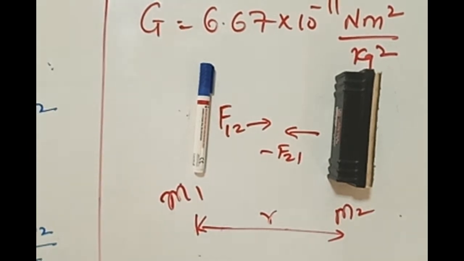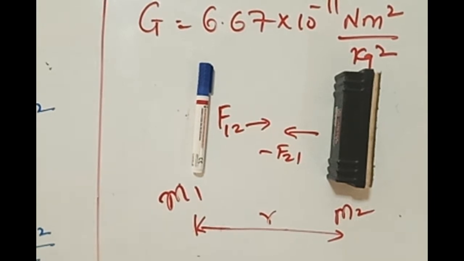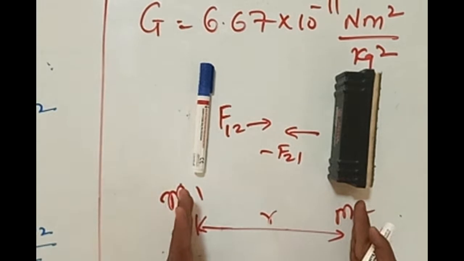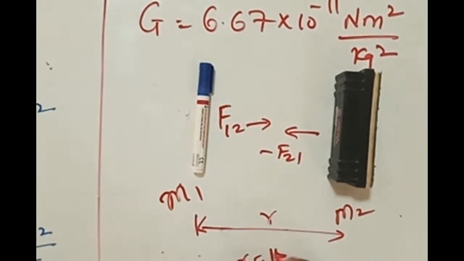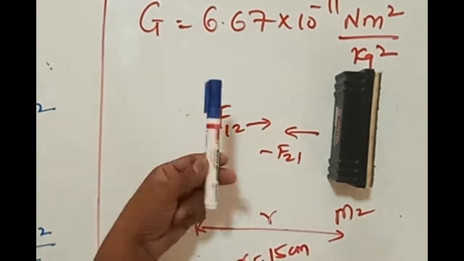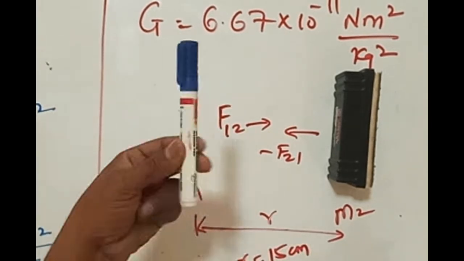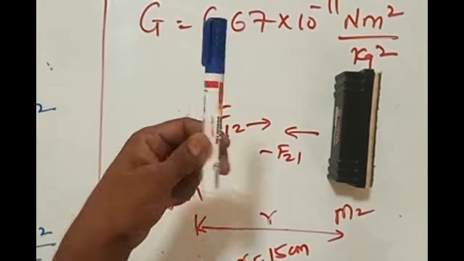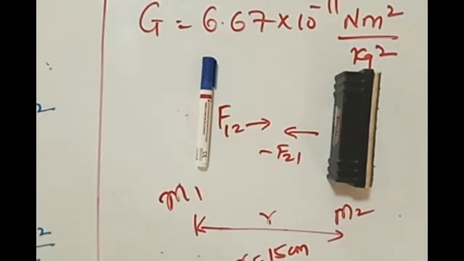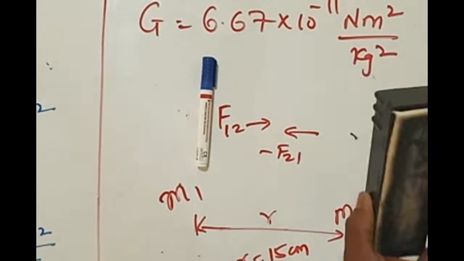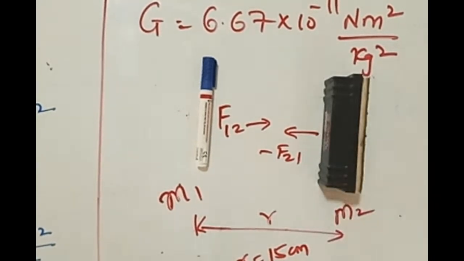To understand this, use the formula F is equal to G m1 m2 by r square. How much is this distance? Closer to 15 centimeters. R is 15 centimeters. How much could be the mass of this one? Not even 10 grams, say 50 grams. Since this is bigger, say 100 grams, double of that. Use that value in this formula.